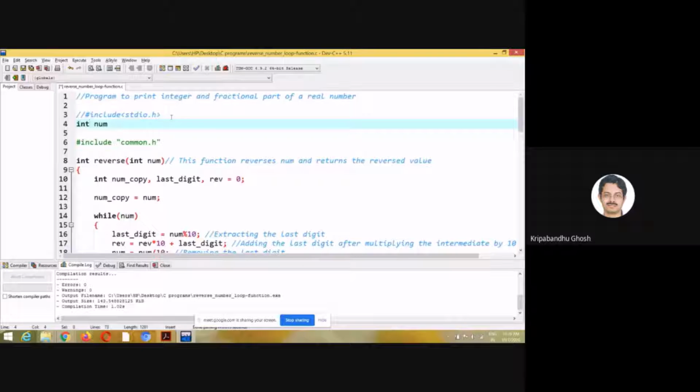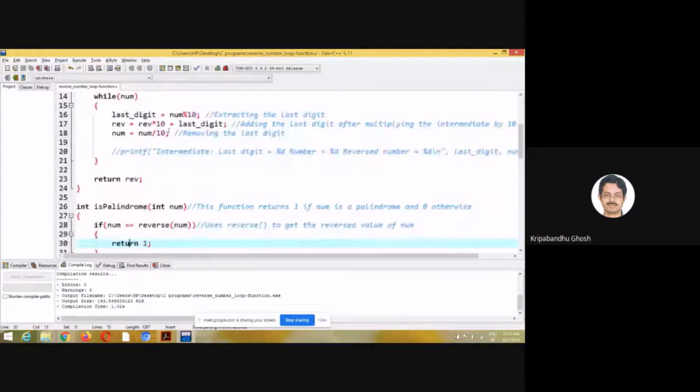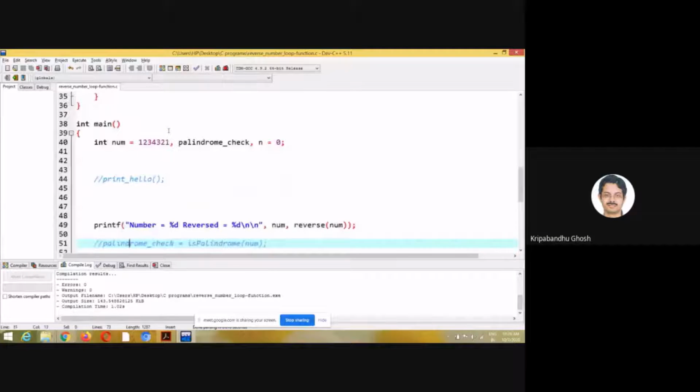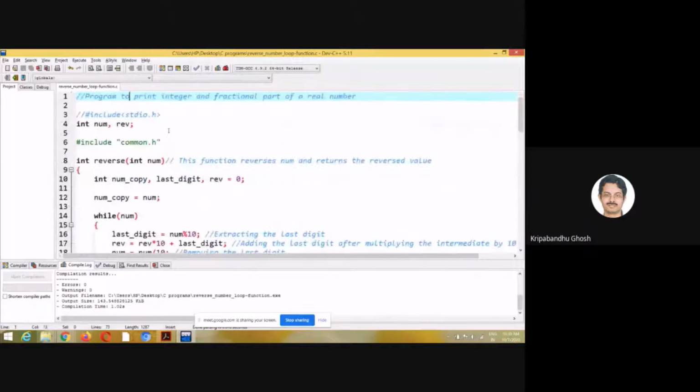Int num here, and you can simply not pass the values, not pass anything, just call a function, it will change num. And maybe you can set rev. So it will take num from somewhere and it will store it in rev. So why are we taking the trouble of actually passing it to a particular function? So we are passing it, and the function is returning its value. Why are we taking the trouble of doing that? Since we have the global variable in C, you can always do that.